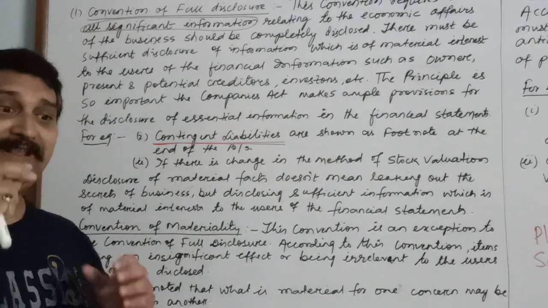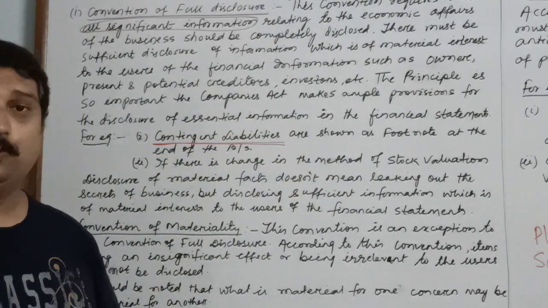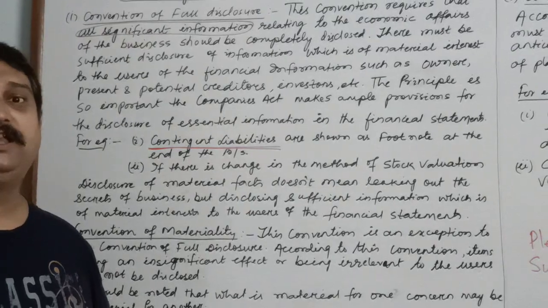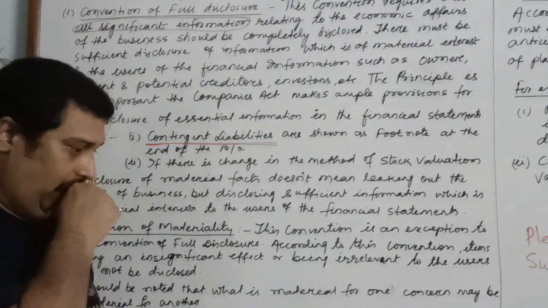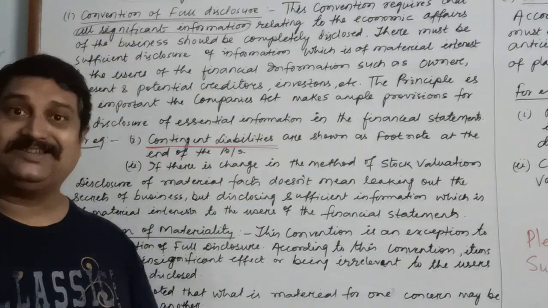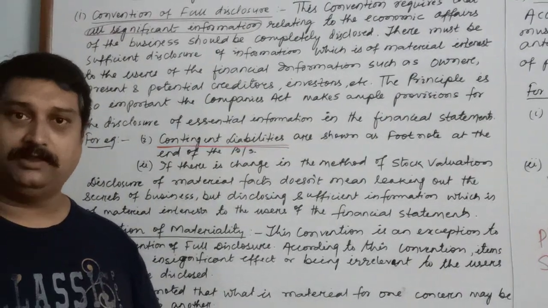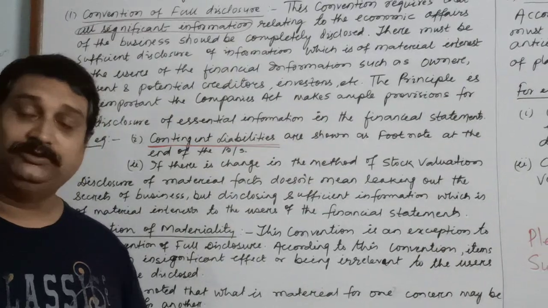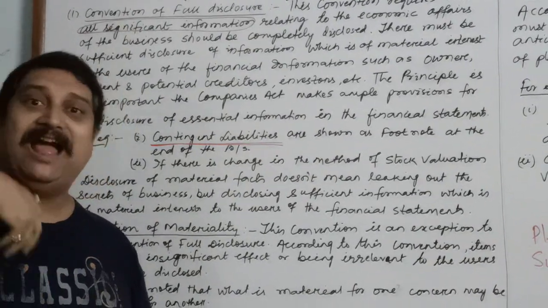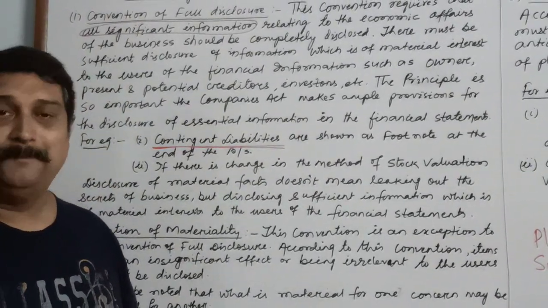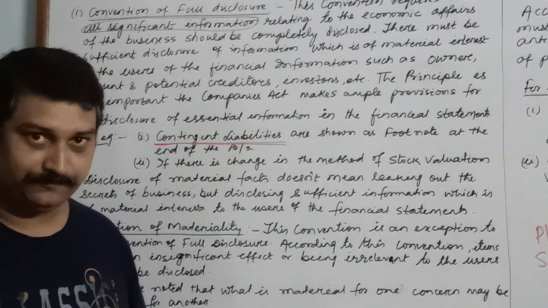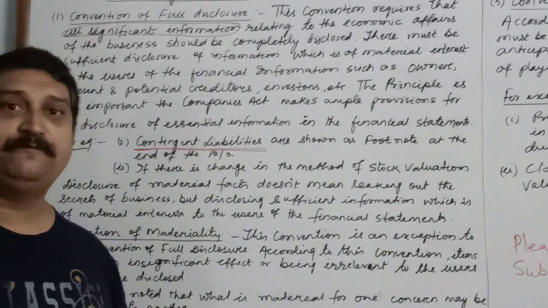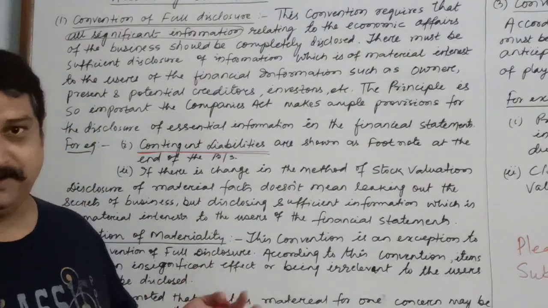It depends upon the happening of a certain event whether that liability will become a real liability or not. For example, there is a case going on against the company in the court. Now the company may have to pay, may not have to pay, depending upon the decision given by the court. If the court gives a decision in favor of the company, it may not have to pay.